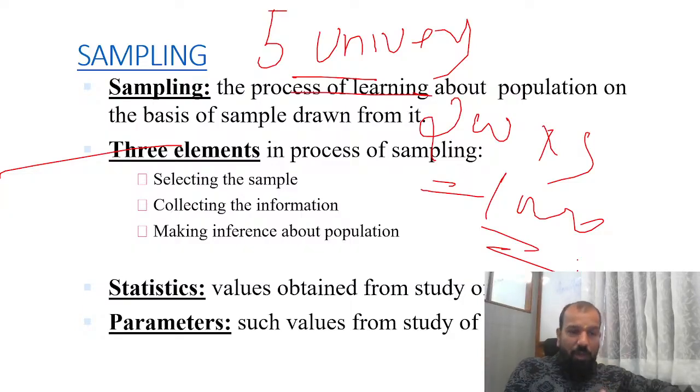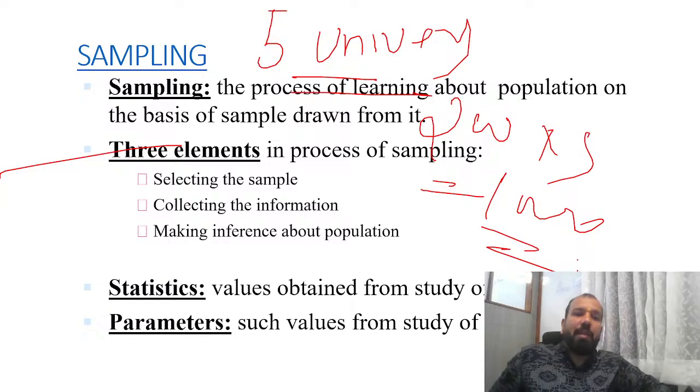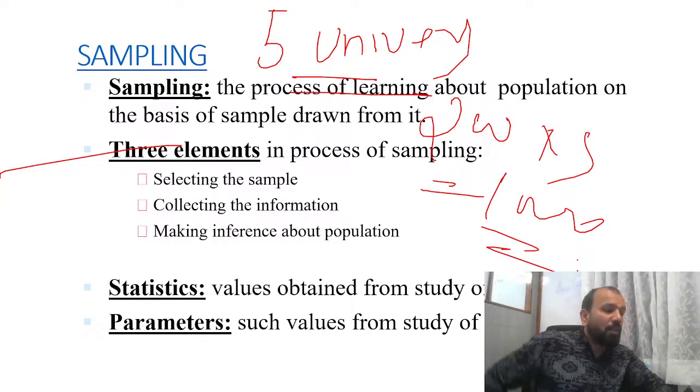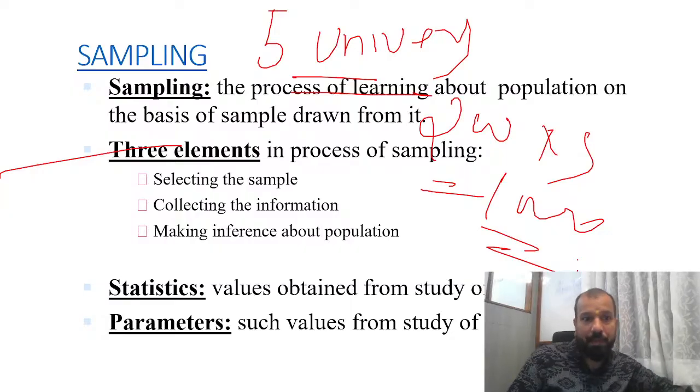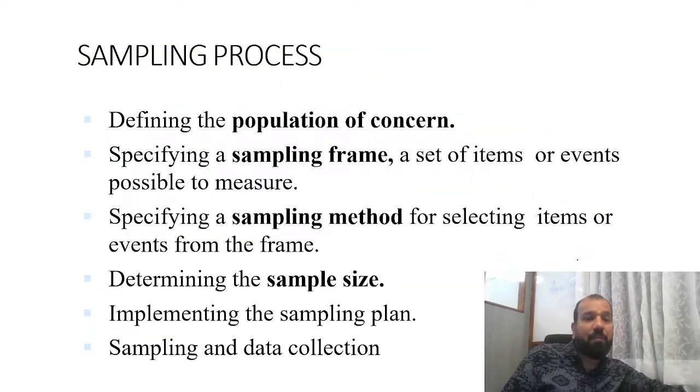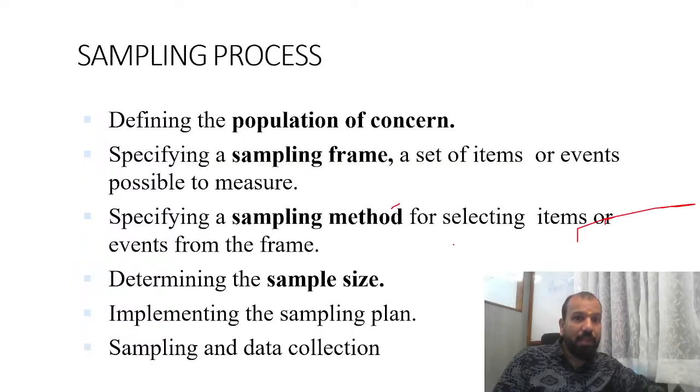What are the bases on which you have picked? What are the bases you have taken? The process of learning about the population on the basis of a sample drawn from it is called sampling. So there are basic criteria to pick the sample. I will cover them in the next slide. But this is all about the sampling process, very important.